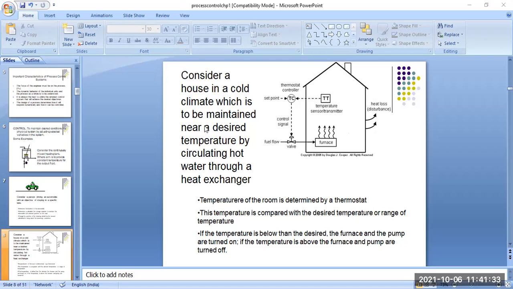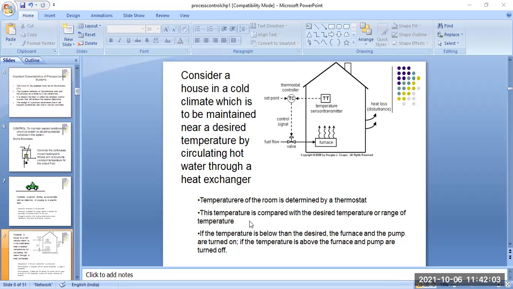Okay, this is basically a process like when you consider a house in a cold climate, which is to be maintained near a desired temperature by circulating hot water through heat exchangers. When any losses come, that is a disturbance. These losses are also calculated by one variable. So what type of losses are coming for the particular heat exchanger? Here it is called a heat exchanger system.